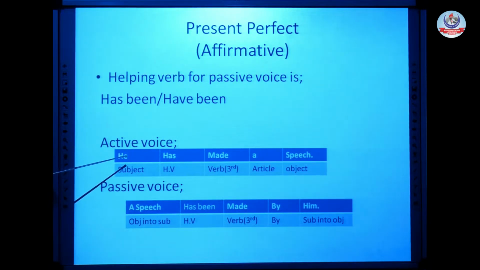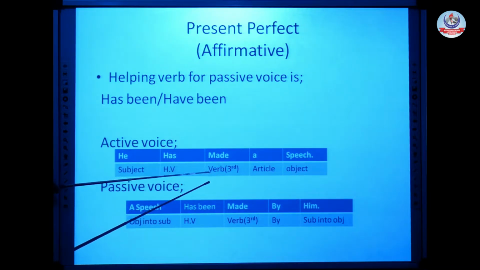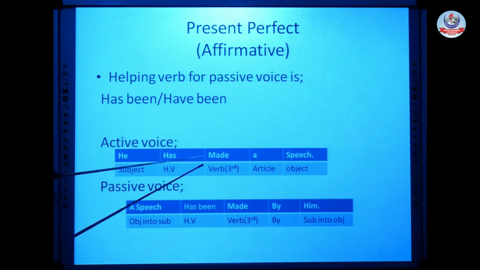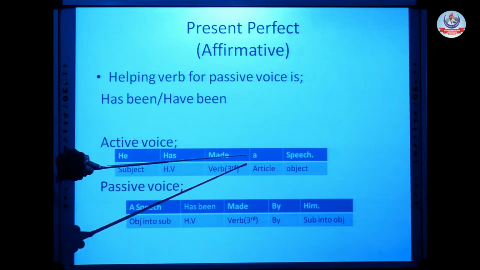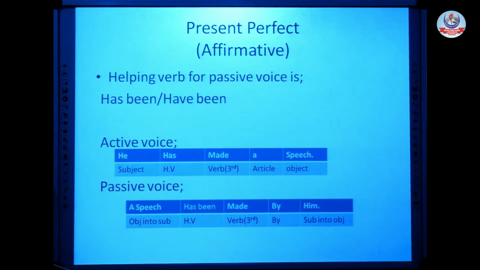Now, the active voice sentence: he has made a speech. In perfect tenses of the English language, we always use the third form of verb, because it is the rule that the third form of verb is used for perfect tenses. He is working as our subject. Has is the helping verb for active voice. Made is the third form of verb. A is an article, and speech is the object of this sentence.